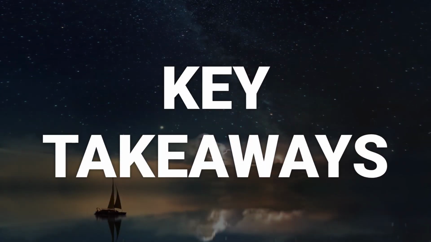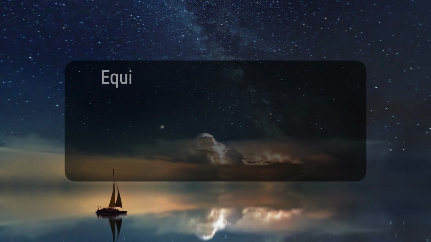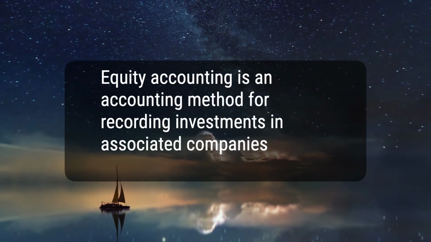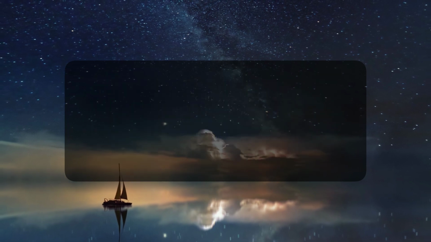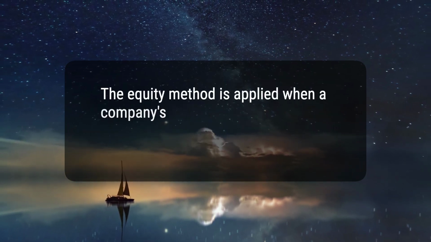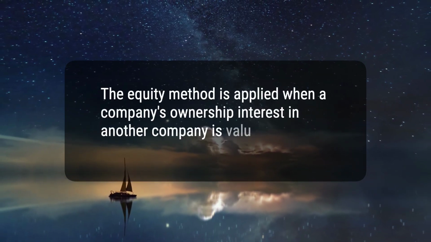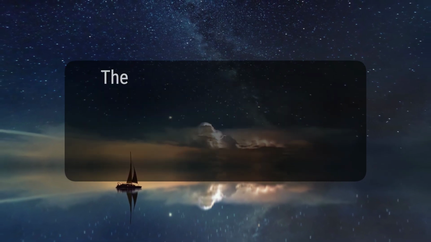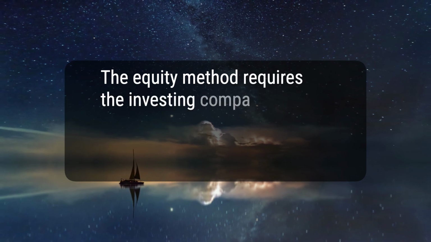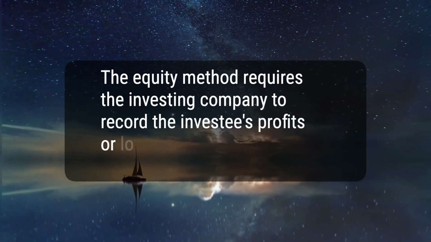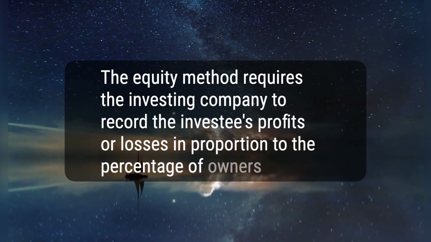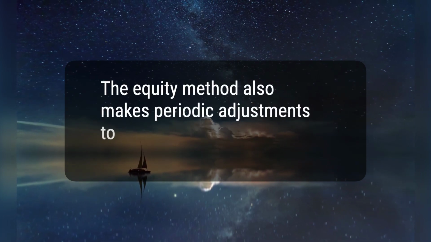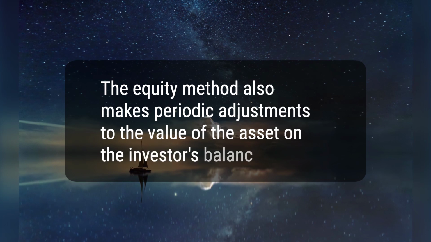Here are 4 key takeaways. 1. Equity accounting is an accounting method for recording investments in associated companies or entities. 2. The equity method is applied when a company's ownership interest in another company is valued at 20 to 50% of the stock in the investee. 3. The equity method requires the investing company to record the investee's profits or losses in proportion to the percentage of ownership. 4. The equity method also makes periodic adjustments to the value of the asset on the investor's balance sheet.